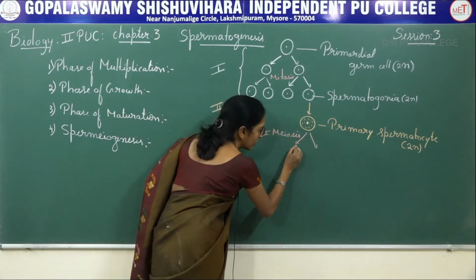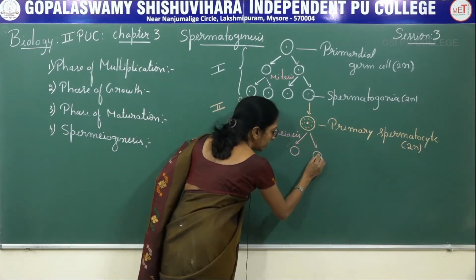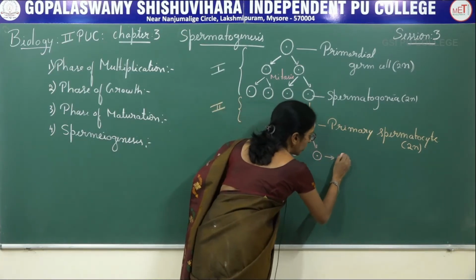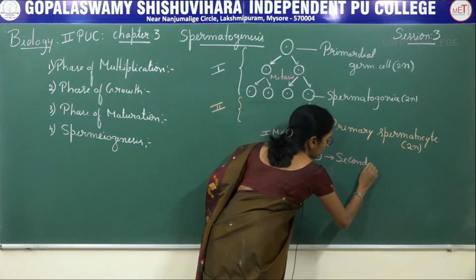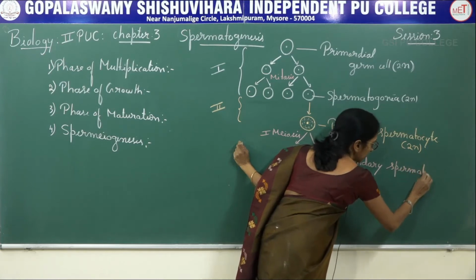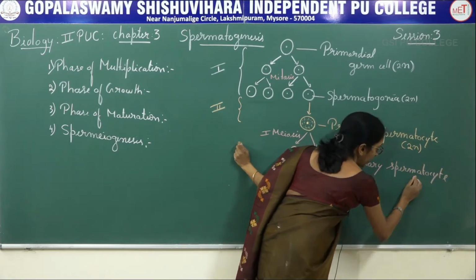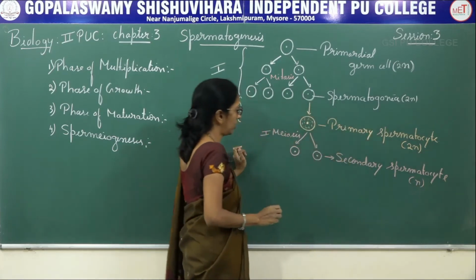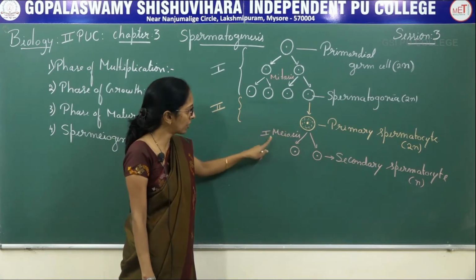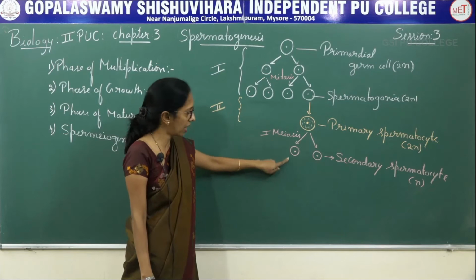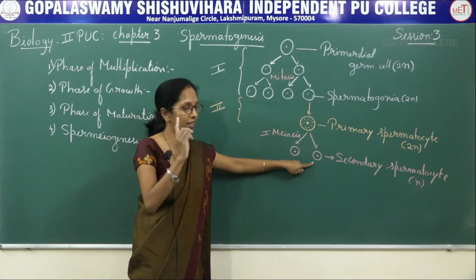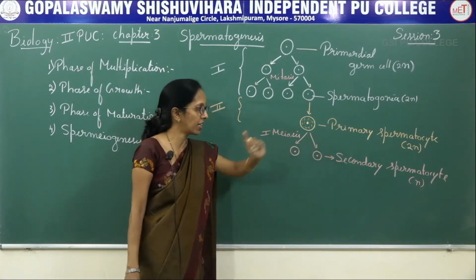As a result, there will be a formation of equal haploid cells, and these cells are said to be secondary spermatocyte, which is haploid in nature. So, primary spermatocyte undergoes first meiotic division, resulting in haploid equal cells, the secondary spermatocyte.